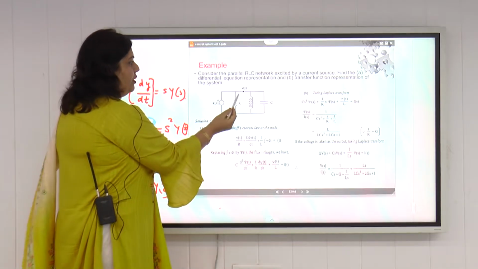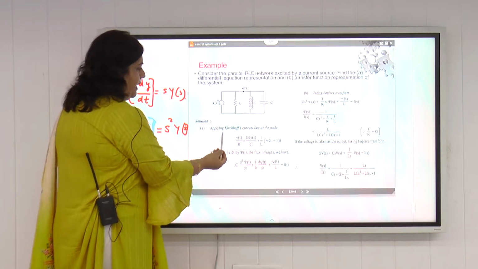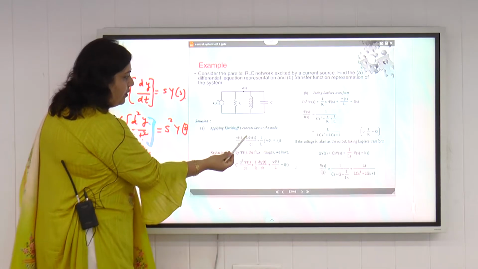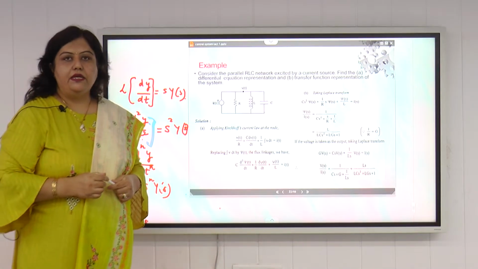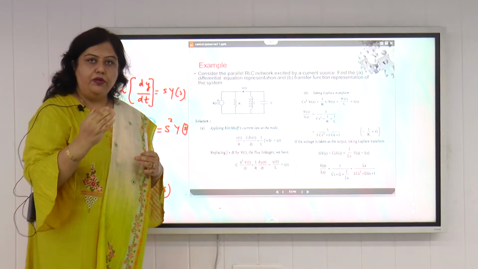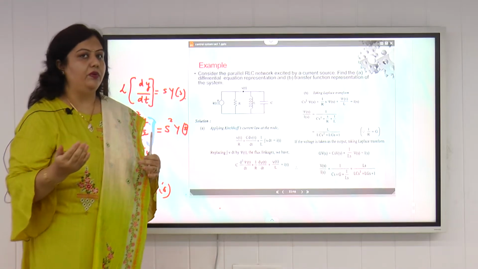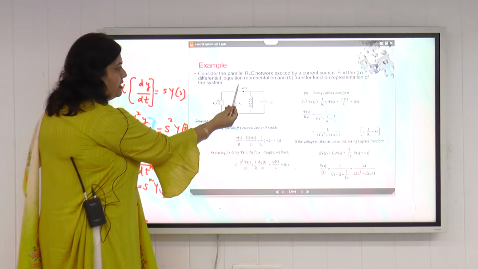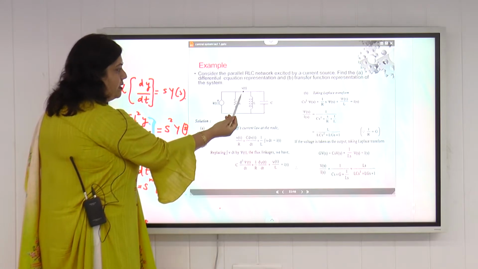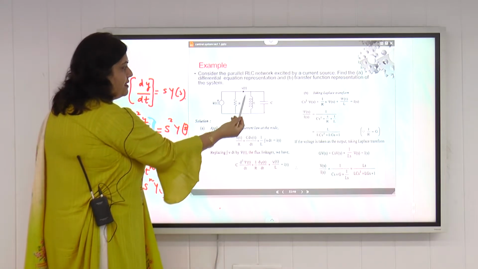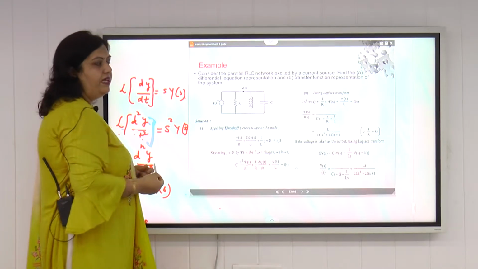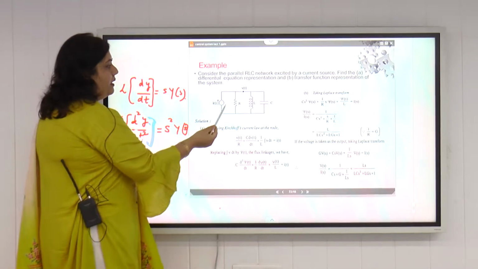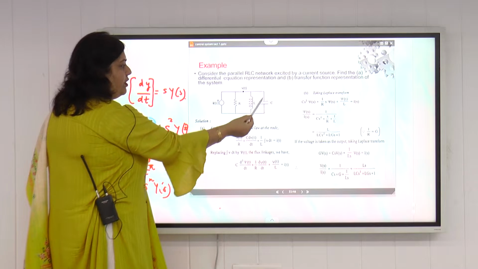Suppose vT is the voltage of this node, then we can apply Kirchhoff's current law for the mathematical modeling of this electrical system. We know what KCL is. According to KCL, the algebraic sum of the currents entering a node must be equal to the algebraic sum of the currents exiting the node. While applying Kirchhoff's current law at this node having the voltage vT, the current is entering from this current source, and let us assume the current is exiting through these three parallel components. We can assume the direction of the currents if the direction is not given. So we assume that current is exiting from the node across these three components R, L, C.